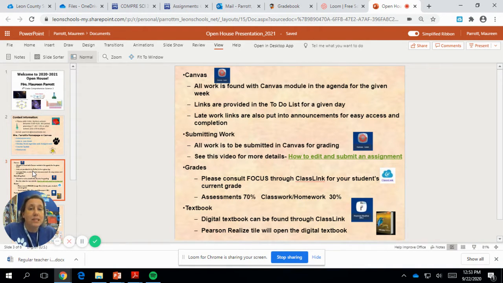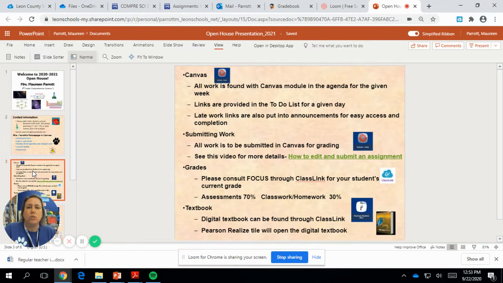Most of you have seen my syllabus. As far as your students' grades, 70% will come from assessments. So an assessment could be a quiz, it could be a test, it could be a lab, or it could be a project. Any of those things will be an assessment grade.